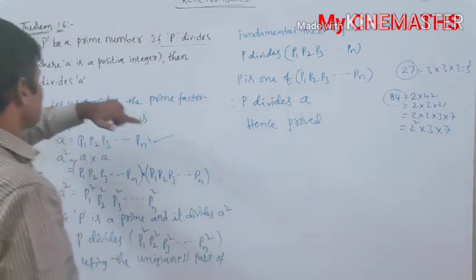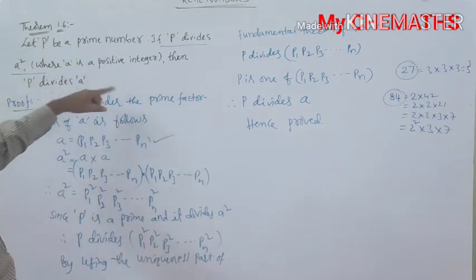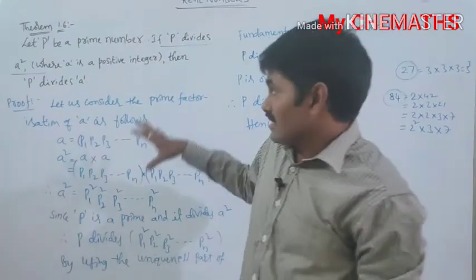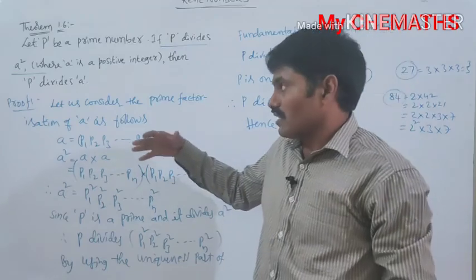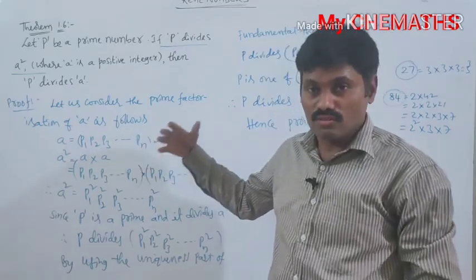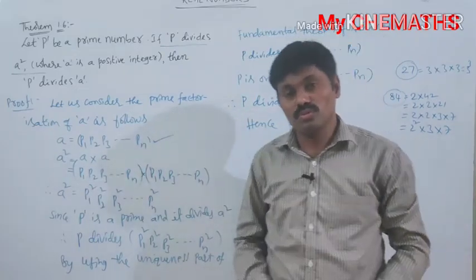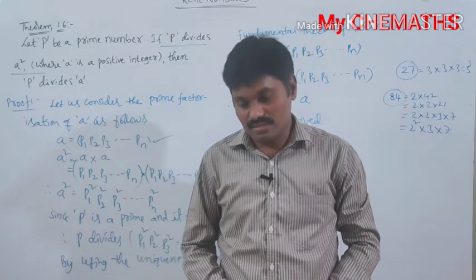So hence proved. This is the statement of the given theorem: let P be a prime number. If P divides A square, then P divides A. Okay, my dear children, this is the statement we use in the next classes to prove either root 2 or root 3 or root 5 or so on. This statement is very useful to prove that the given numbers are irrational numbers.